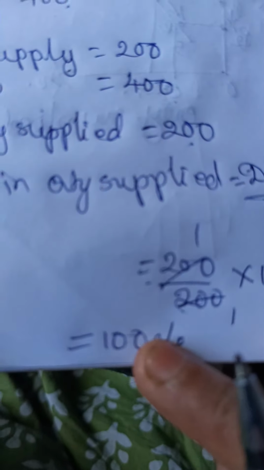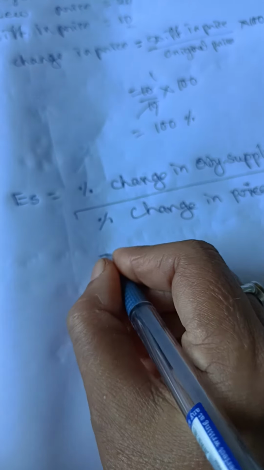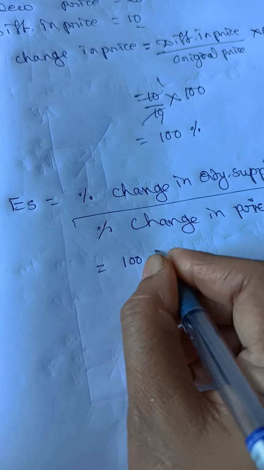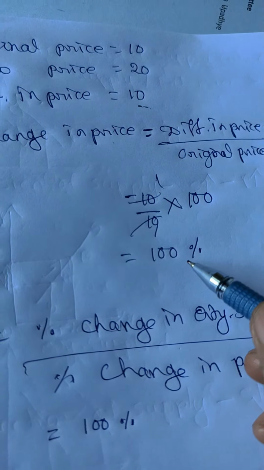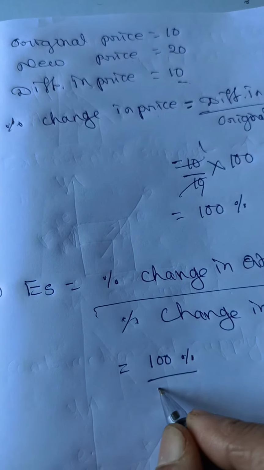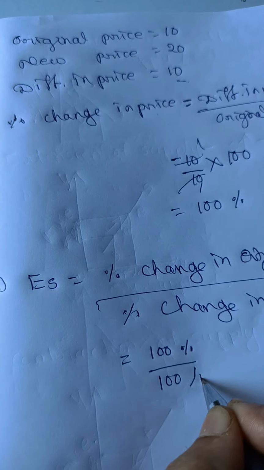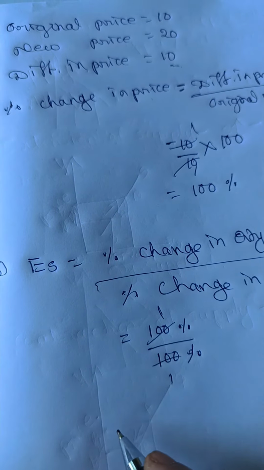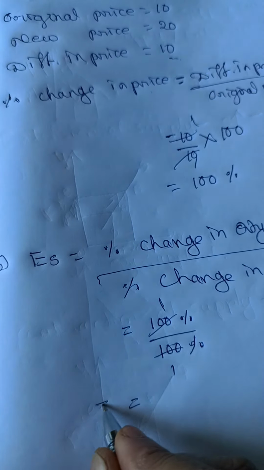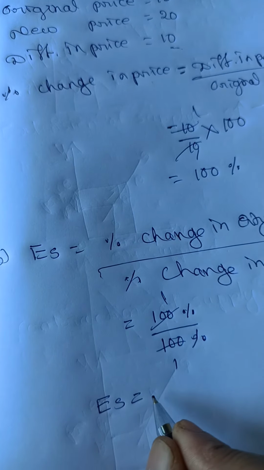What is the first step answer? 100%. Percentage change in quantity supplied is 100%. What is the second step answer? Also 100%. Percentage change in price is also 100%. Cancel it, and you will get ES, elasticity of supply, equal to 1.